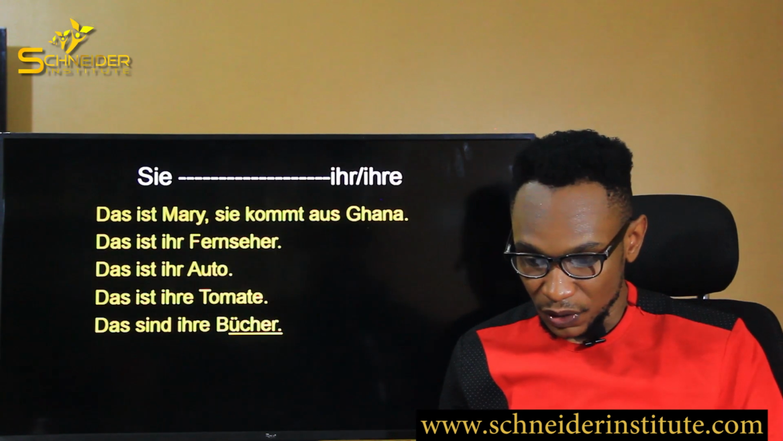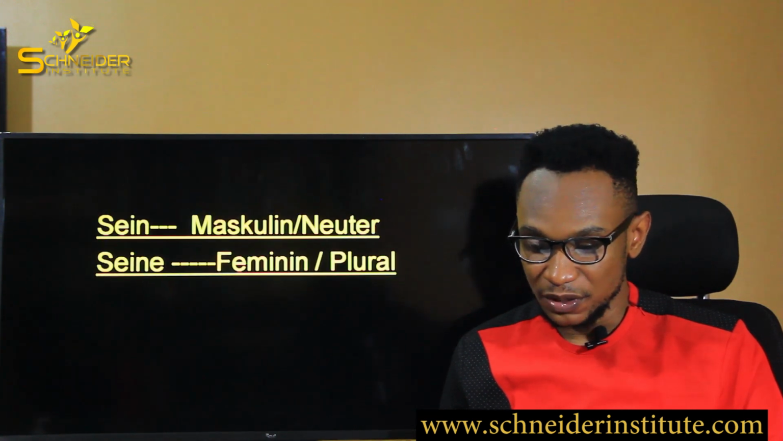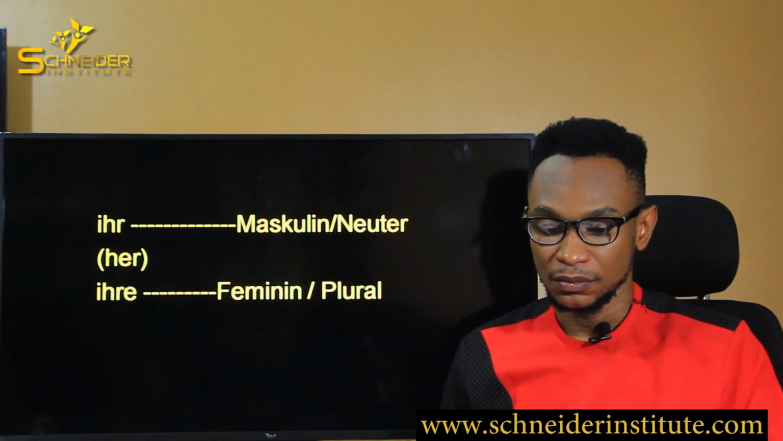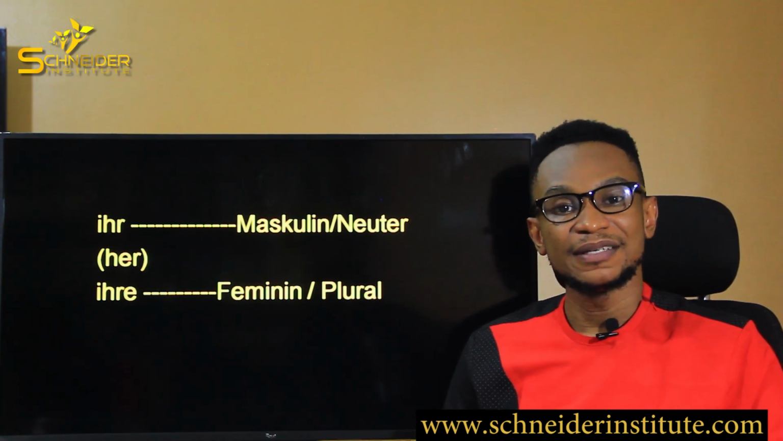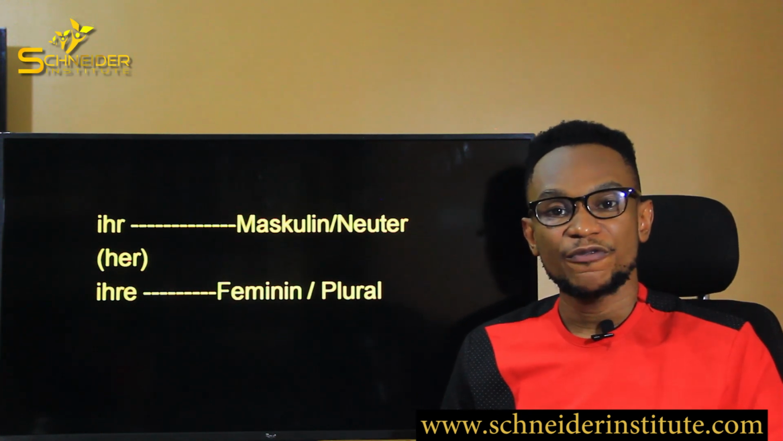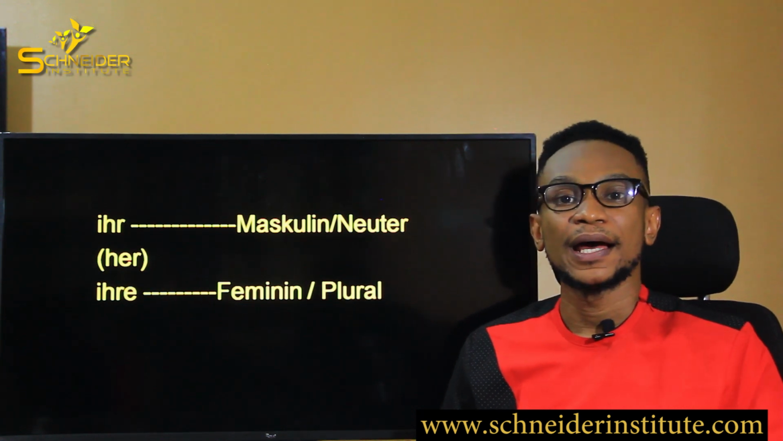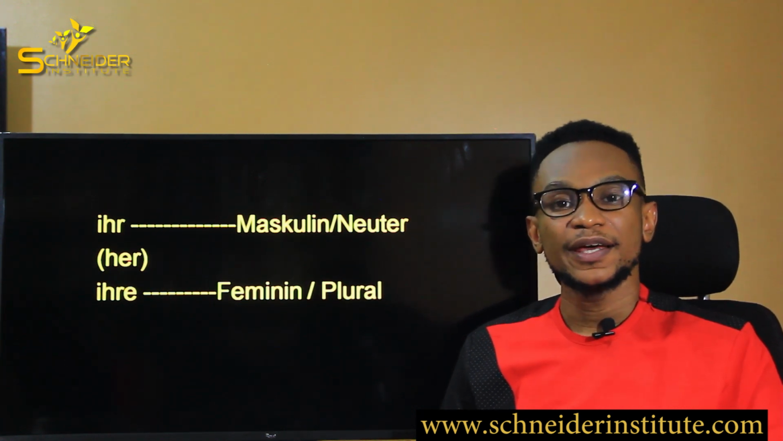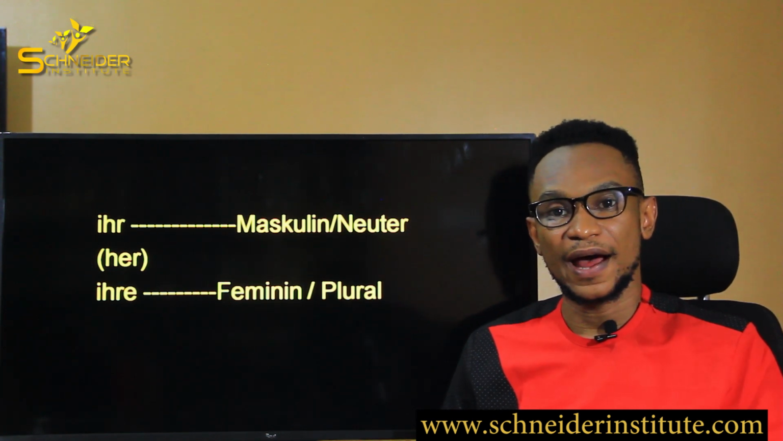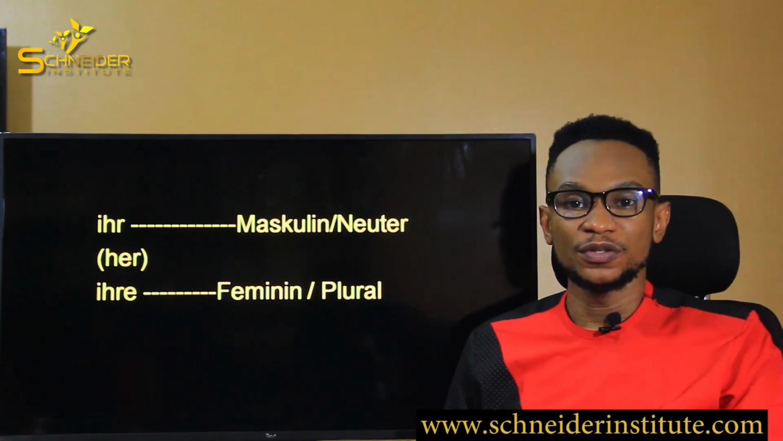For the next one, we have she. How do we say she in German, basically? Of course, you know, when we have sie, it means ihr. So when you want to say her, it is ihr. Ihr for masculine and neutral, and ihre for feminine and plural. So ihr with a small letter i, as you all know, for masculine and neutral, and for feminine and plural, you say ihre.